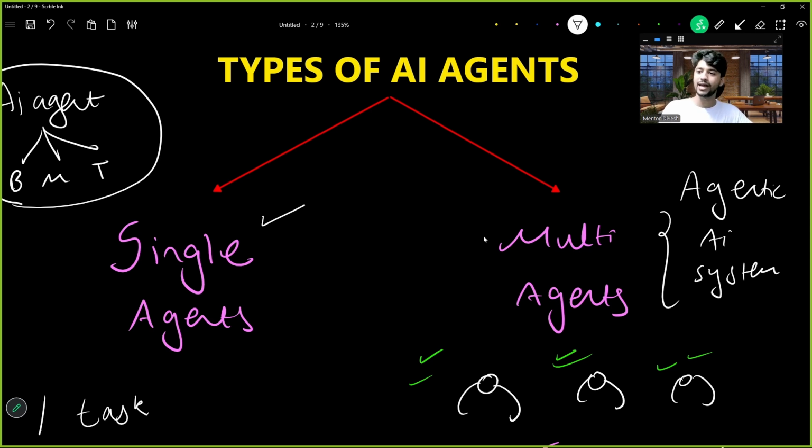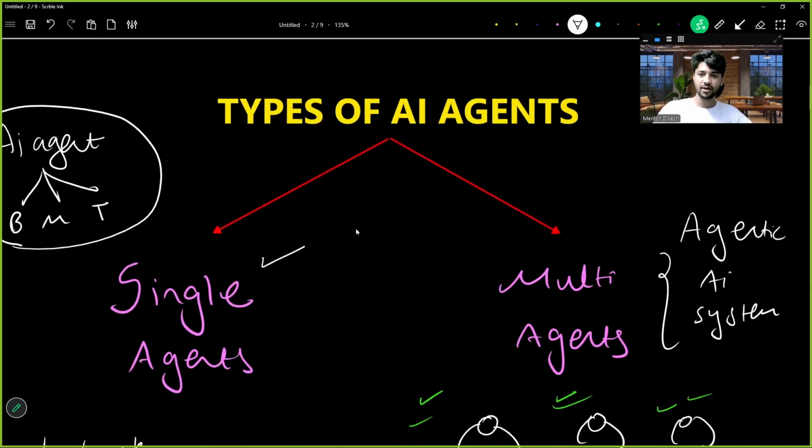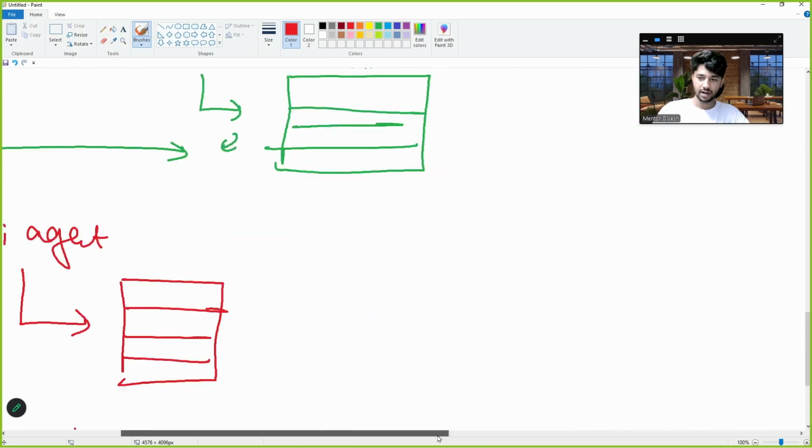Now, what exactly makes these AI agents agentic? Okay, this is the question. What exactly makes these AI agents agentic? See, let me write it here.